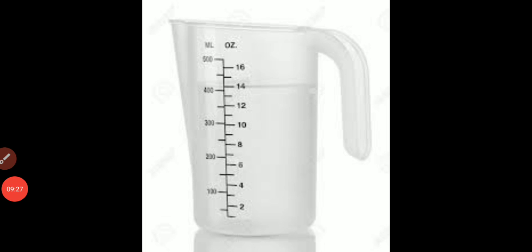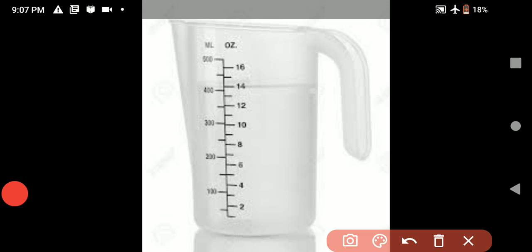We have to also measure the water. Sometimes we measure the water for cooking, for scientific experiments. Water can be measured using different kinds of measuring containers. In scientific experiments, we take the help of the what? We take the help of the beaker.